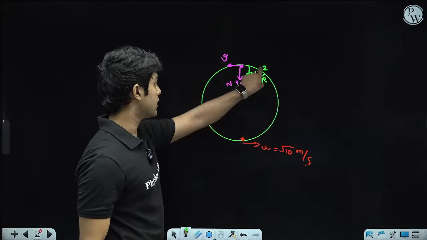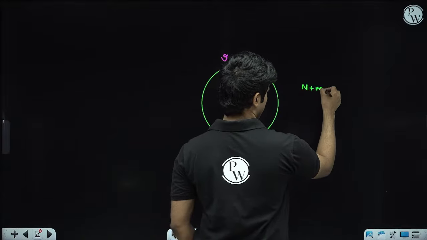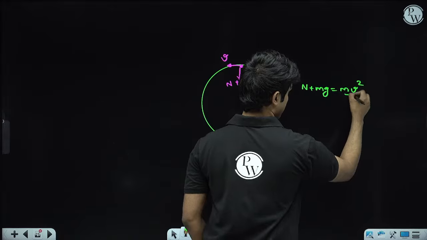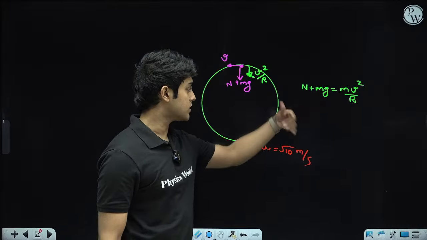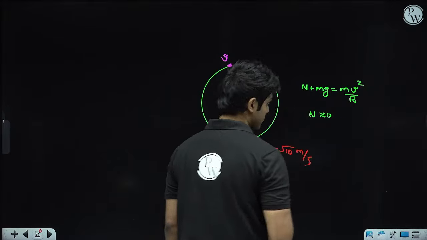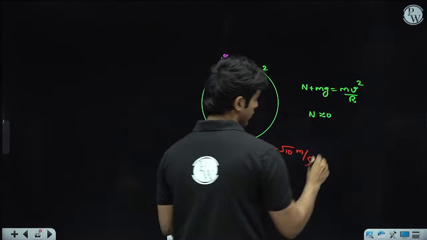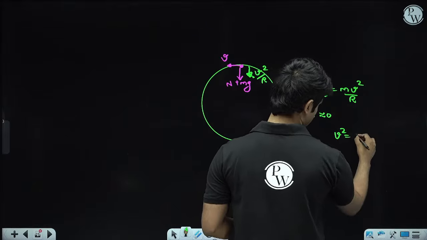So net force equals mass times centripetal acceleration. Now in the minimum case, the normal at the top just barely becomes 0. We'll set normal to be approximately 0, but actually normal is slightly positive. Which means v square, from here, we get as rg.